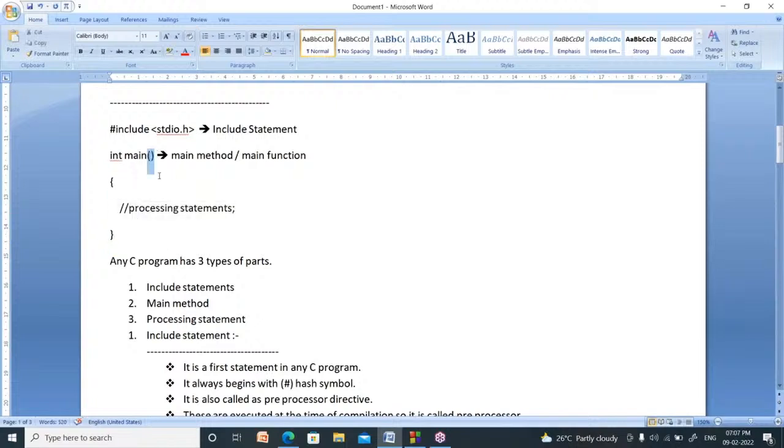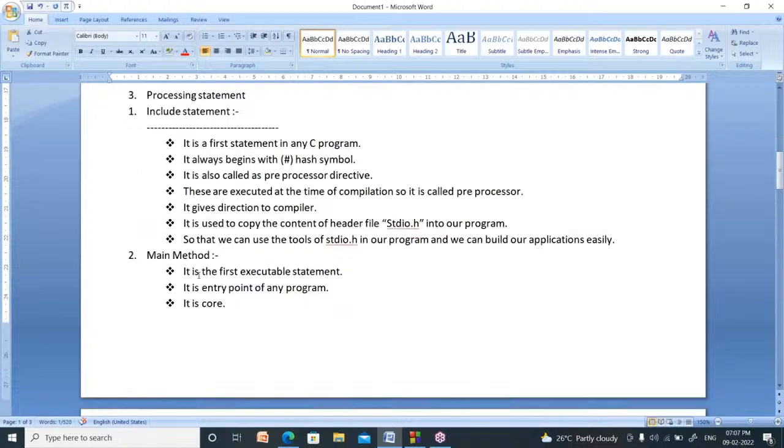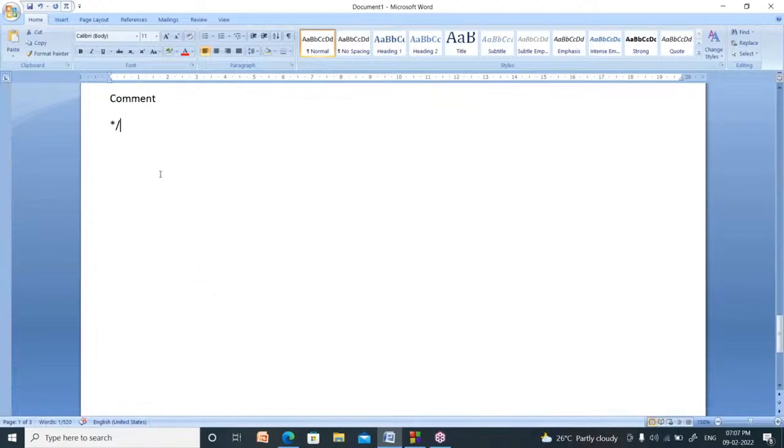Now this round bracket is called the function symbol. Function and method are both the same. So this symbol is called the function symbol. In the C programming language, you can write brackets in four ways. These are the square brackets. These are the flower brackets.